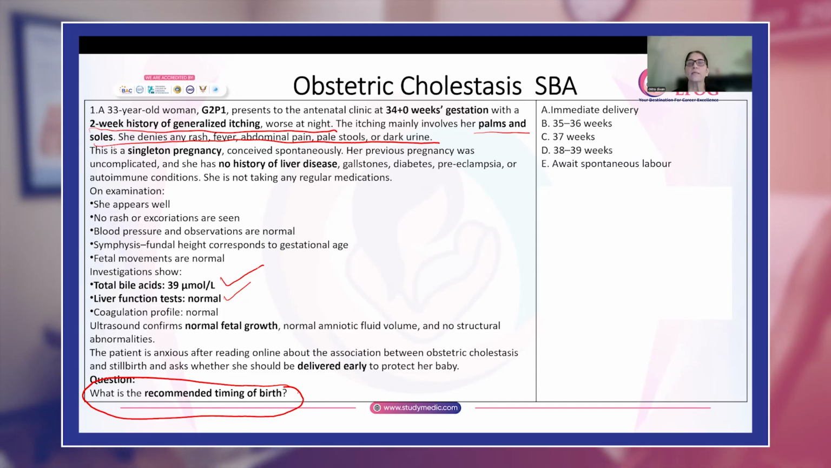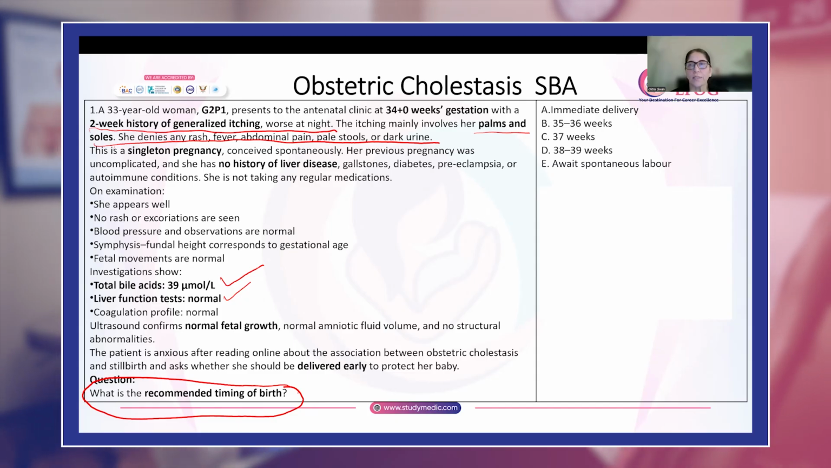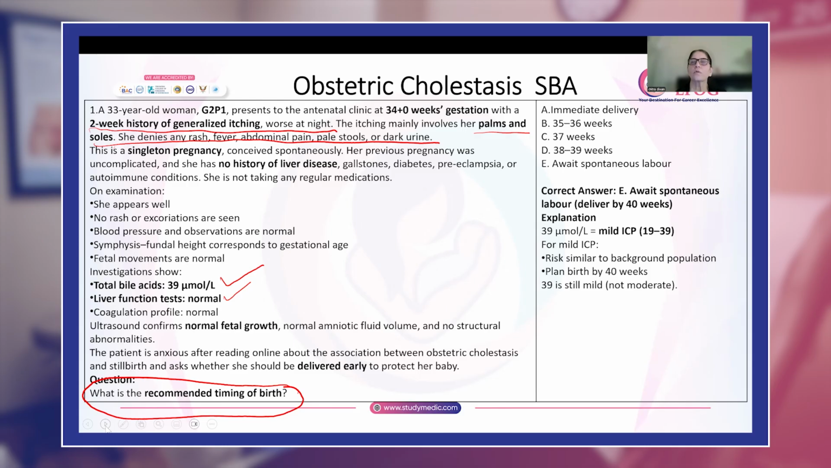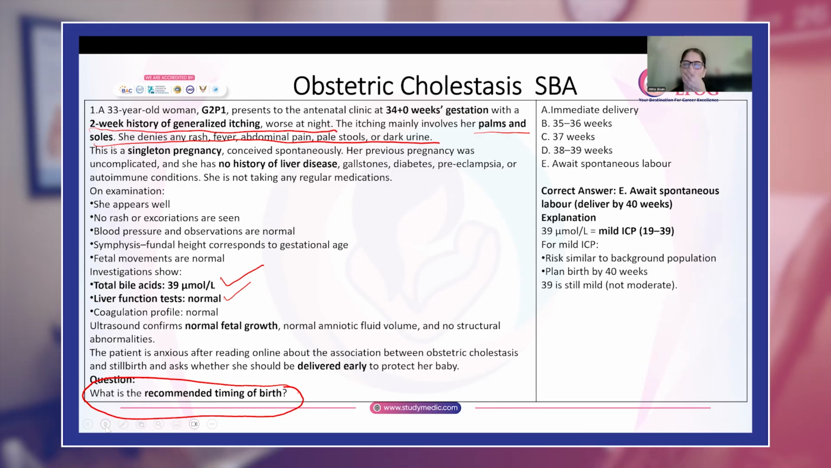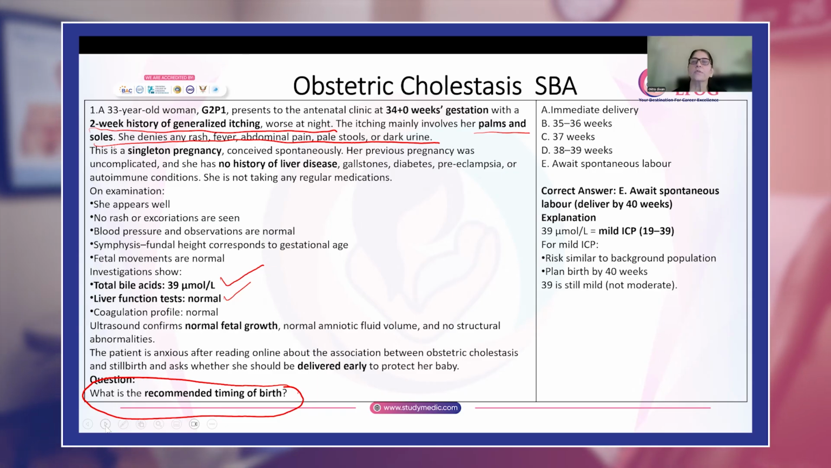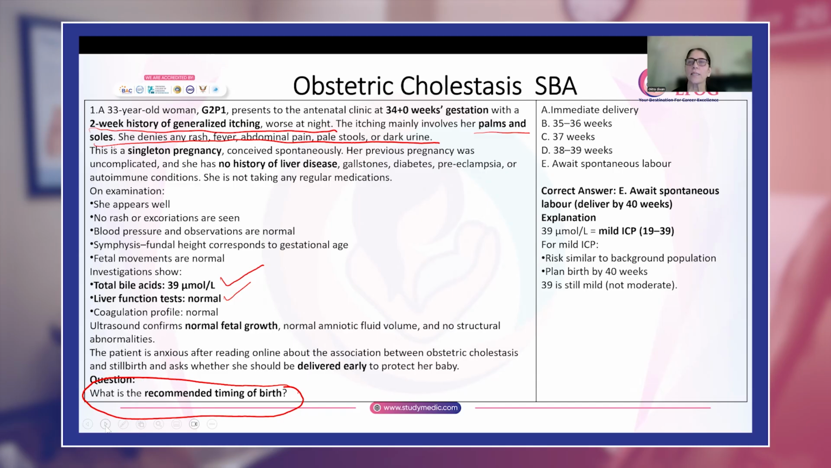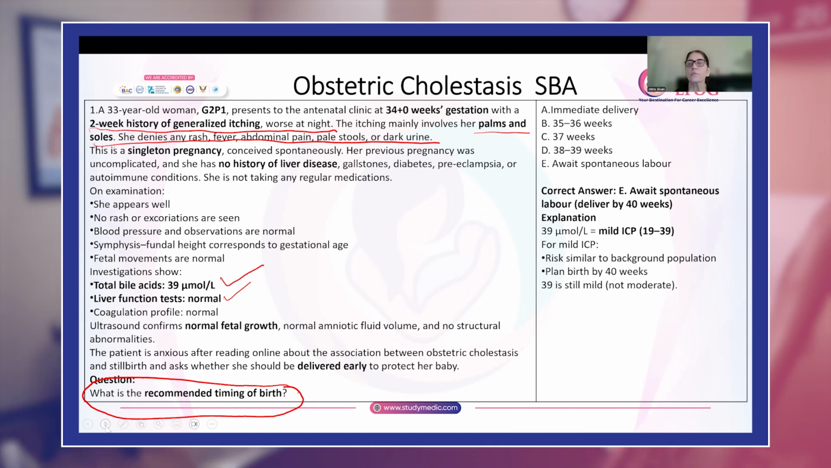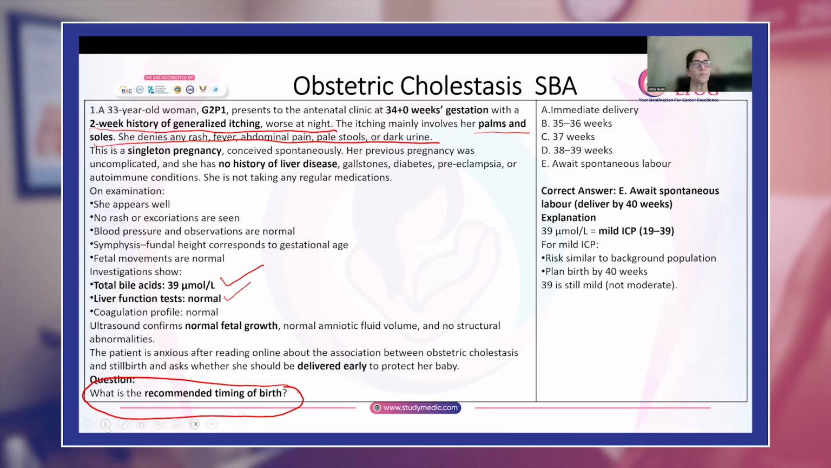So for mild, you can await spontaneous labor or you can deliver her by 40 weeks. So choose the option that is there. Here we do not have the option of deliver by term, but we have the option of await spontaneous labor. So that is the correct option here, deliver by 40 weeks, because like I told you, it is still mild intrahepatic cholestasis of pregnancy. The risk for stillbirth is similar to that of the background population.